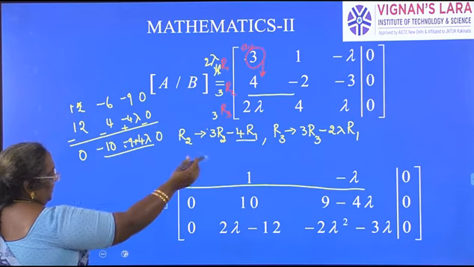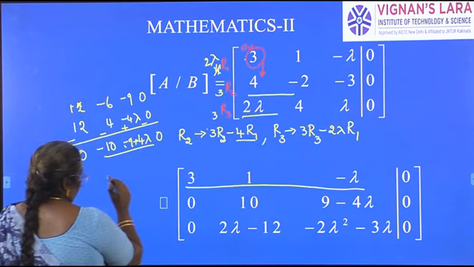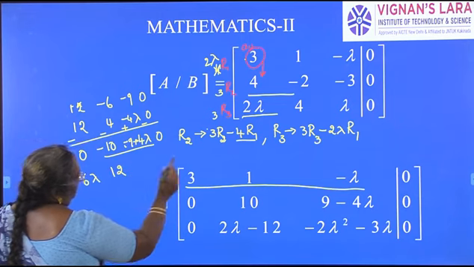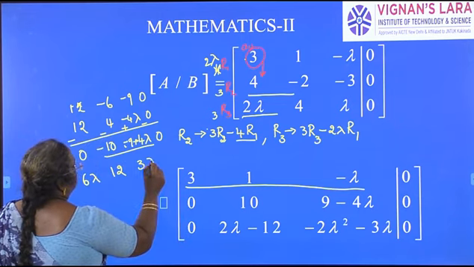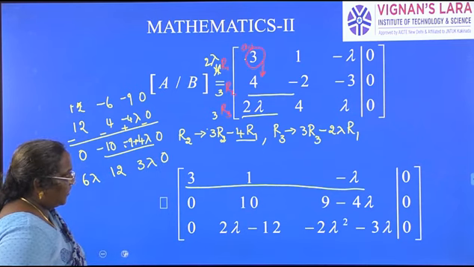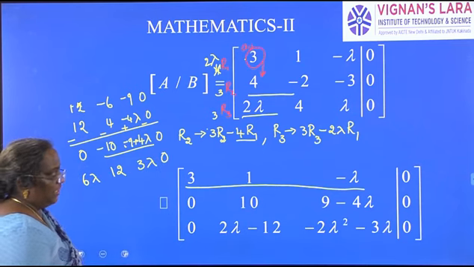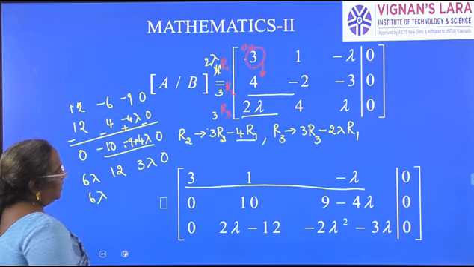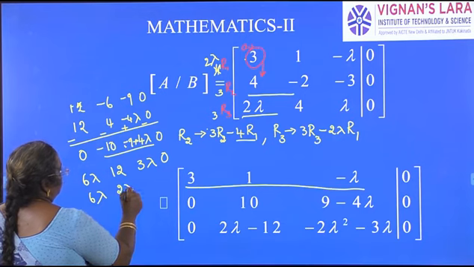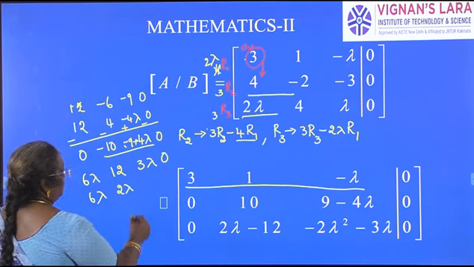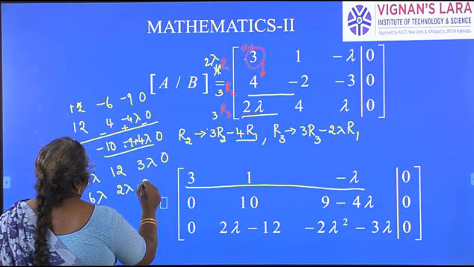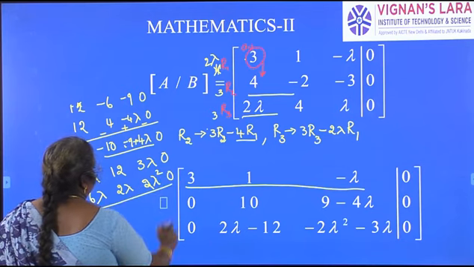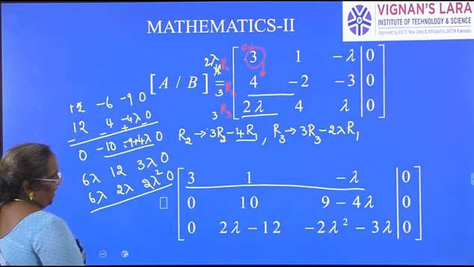Third row means 3 times R3. 3 2s are 6 lambda, 3 4s are 12, 3 into lambda, 3 lambda, 0 as it is. First row I have to multiply with 2 lambda. 3 2s are 6, 6 lambda, 1 into 2 lambda, 2 lambda, minus lambda into 2 lambda, 2 lambda square. We get 2 lambda square 0. So what are we doing here? We are subtracting.